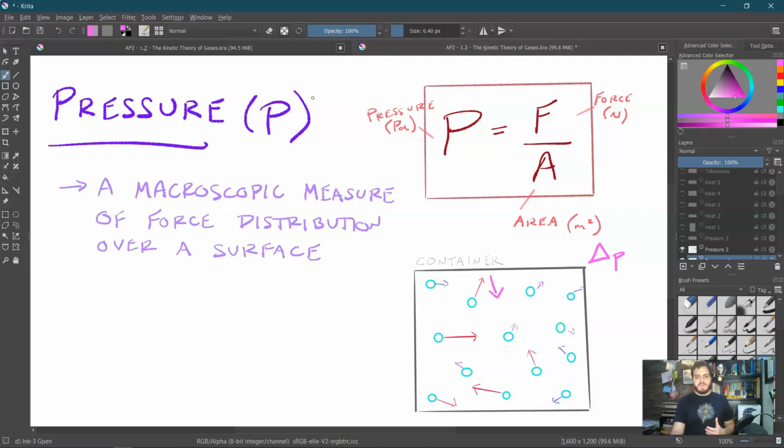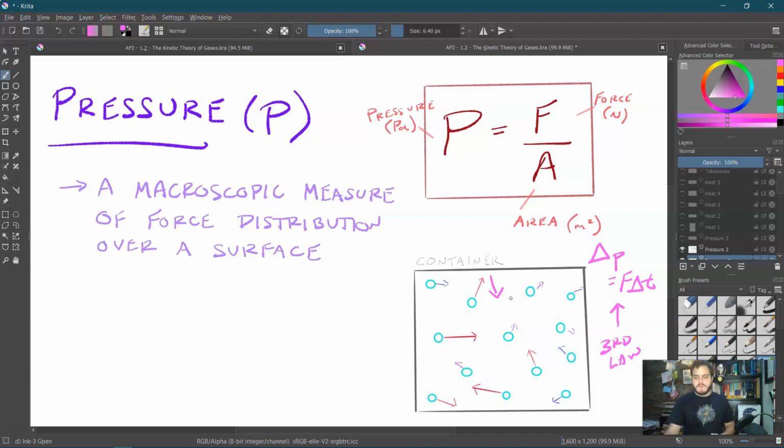Remember, this is lowercase p, this is capital P. Be careful. Well, what is another word for change in momentum? Hopefully you remember. Impulse. And the equation for impulse is F delta t. So that means that the walls of the container have to be applying a force to the particles so that they change their momentum. But we know from Newton's third law, so if the container is applying a force to the particles, the particles have to be applying a force back.